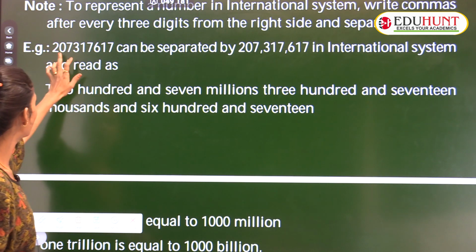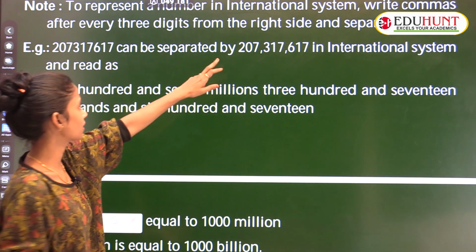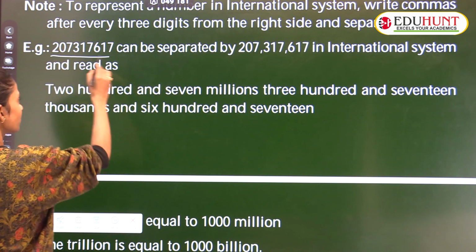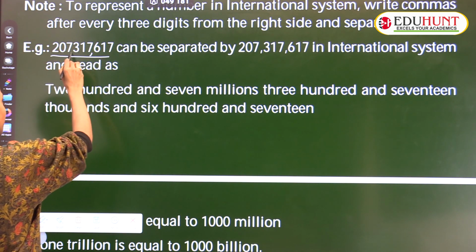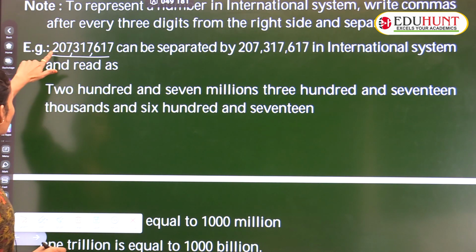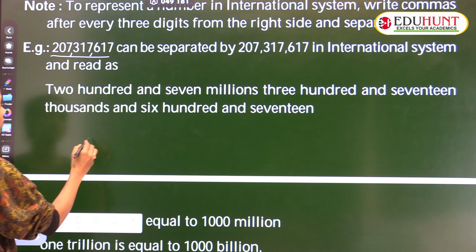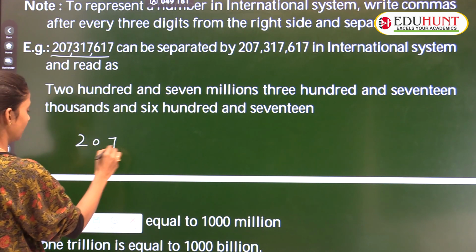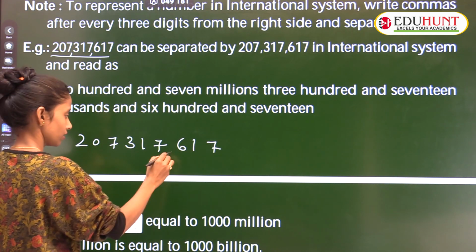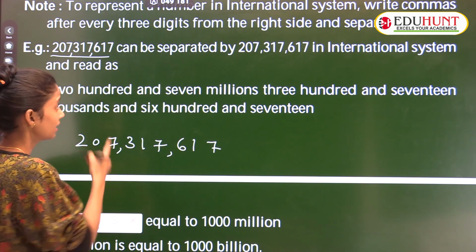See the example. They gave you this number, which can be represented by putting commas using the international system. After that, how to read it? Say the number is 207 317 617. First put commas, as it is the international system.